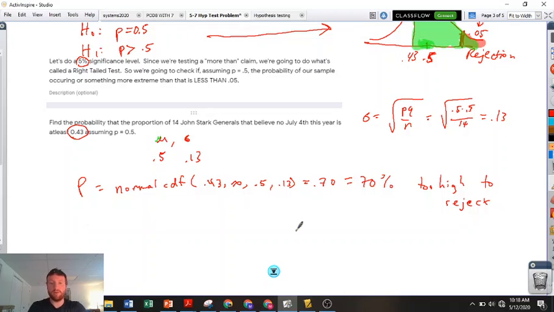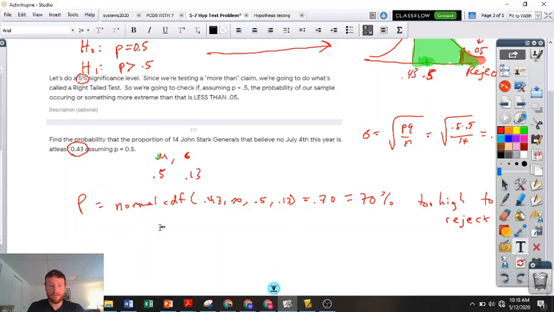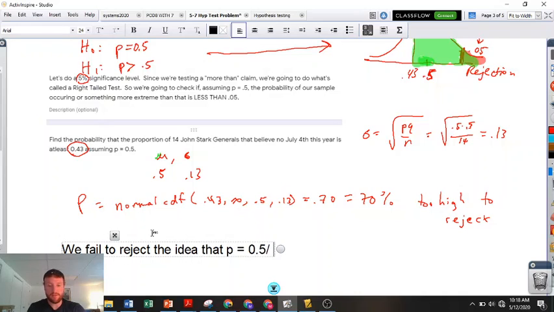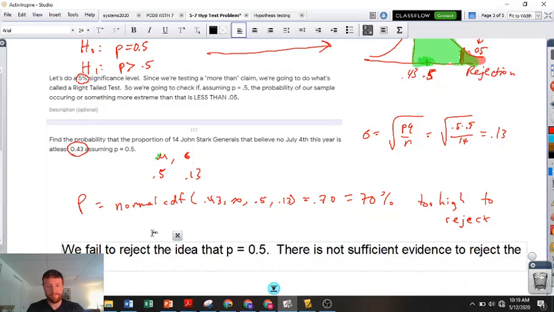I'm going to type our conclusion here. So we fail to reject the claim, we fail to reject the idea that p is equal to 0.5. There is not sufficient evidence to reject the claim.